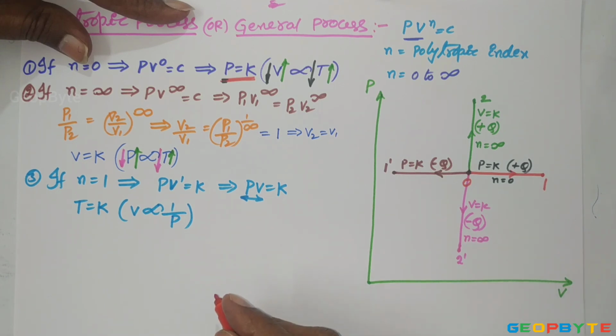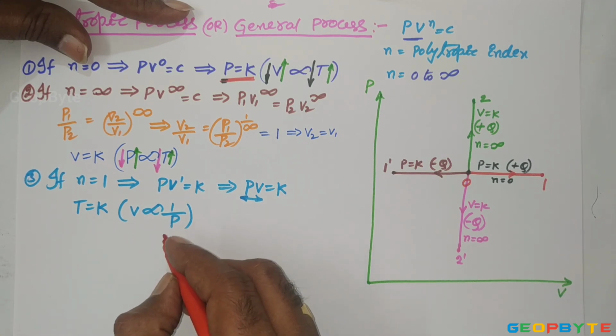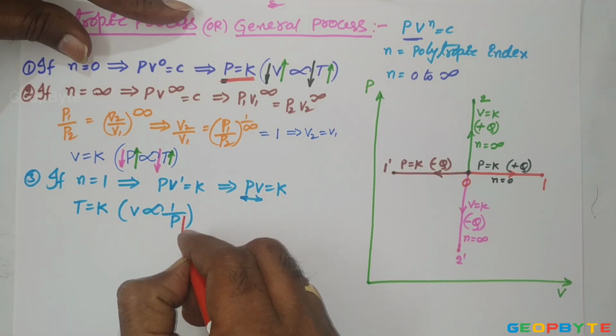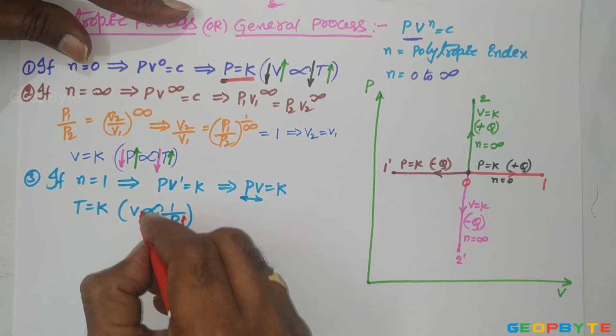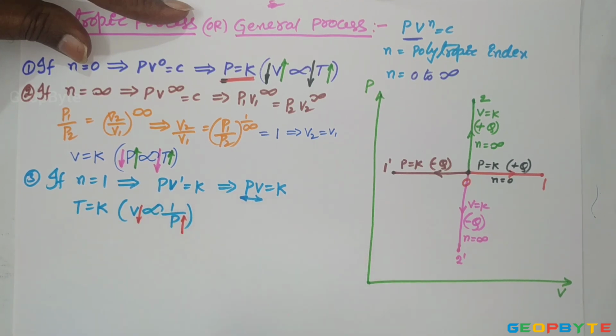Again, the constant temperature process may be either compression by adding the cold source or expansion by adding the hot source. That concept we discussed clearly yesterday. If the isothermal process is compression, during the compression process pressure increases but volume decreases.